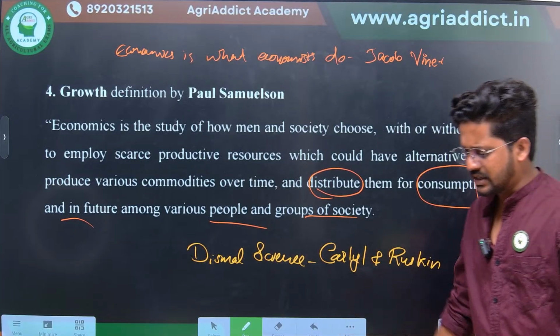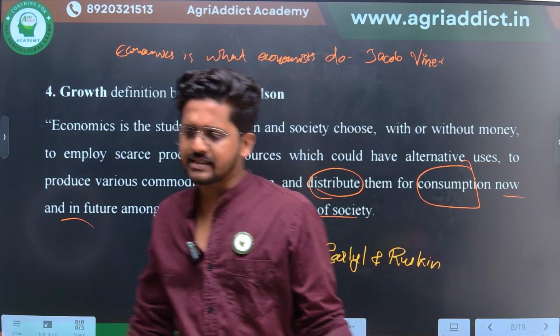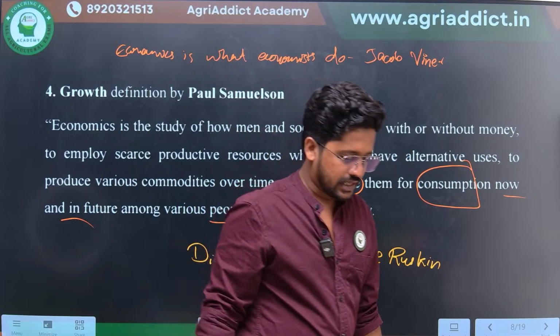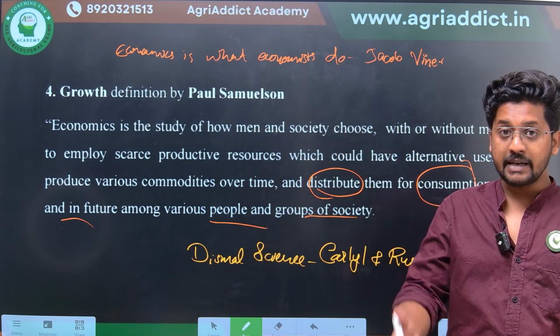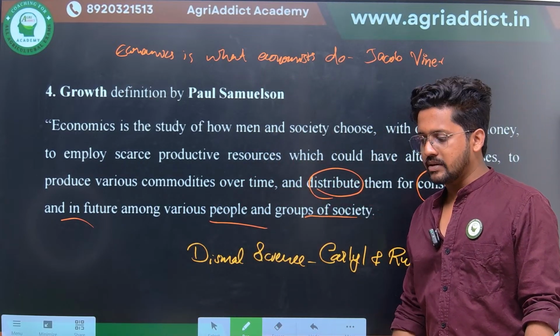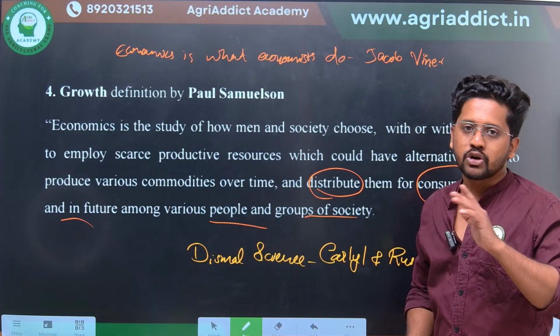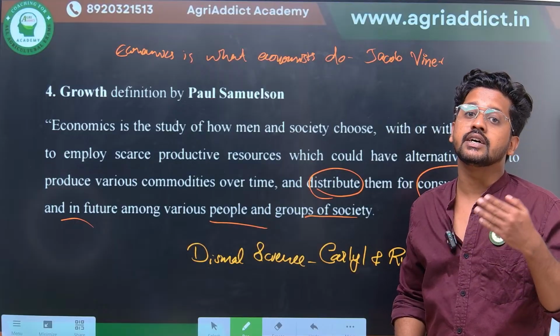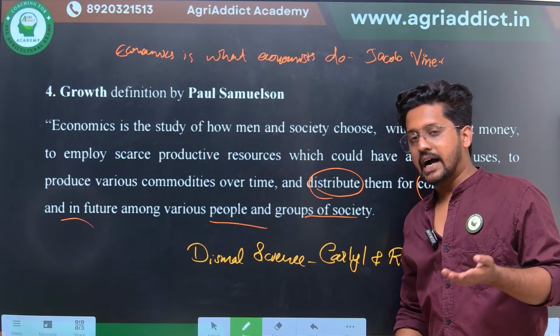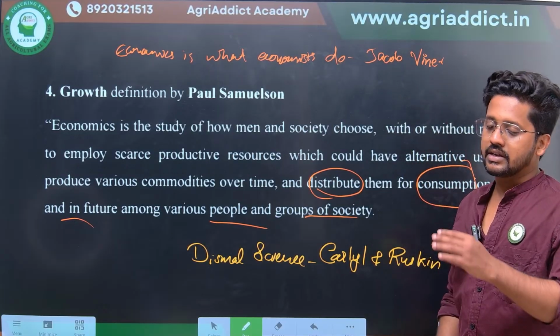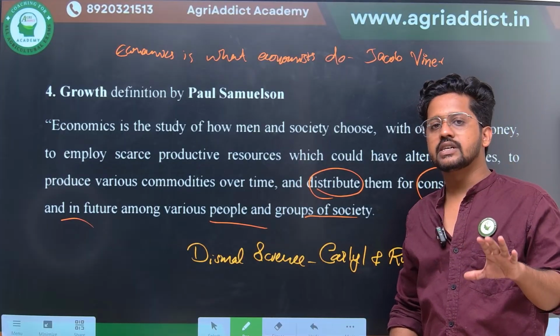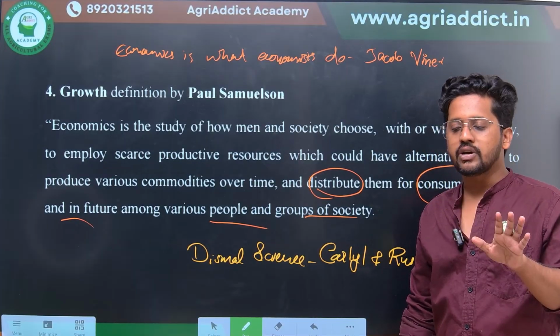Then there are some other definitions also, like economics is a science that treats of wealth, which was given by J.B. Say. So it deals with the term wealth, but you should not confuse that definition with the wealth definition of Adam Smith, because the exact words in the definition should be followed as much as possible.